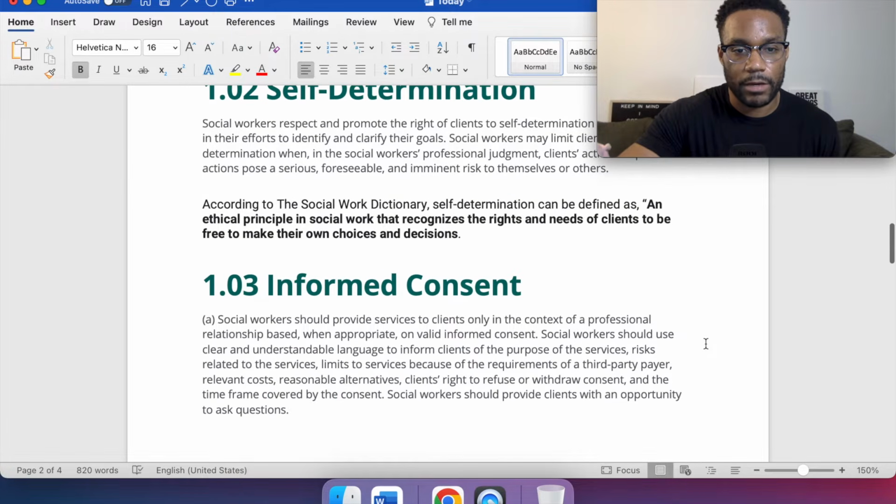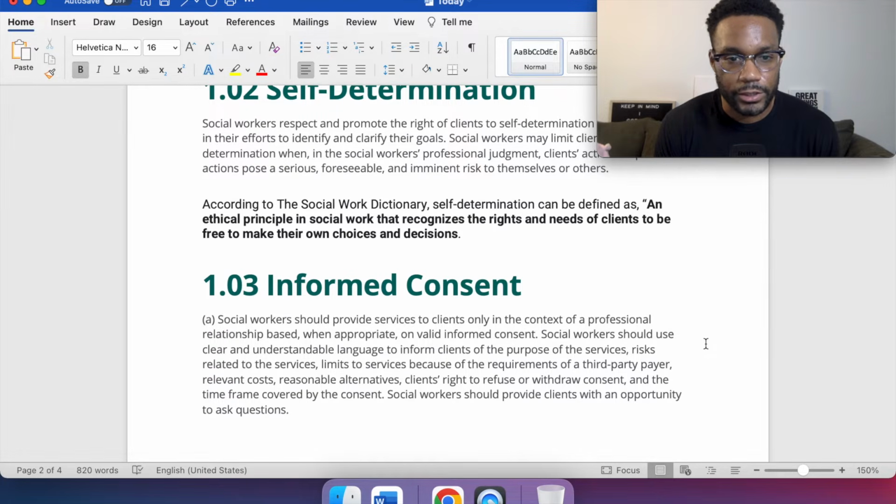And when we talk about informed consent, which is 1.03 from the NASW Code of Ethics: Social workers should provide services to clients only in the context of a professional relationship based, when appropriate, on valid informed consent.